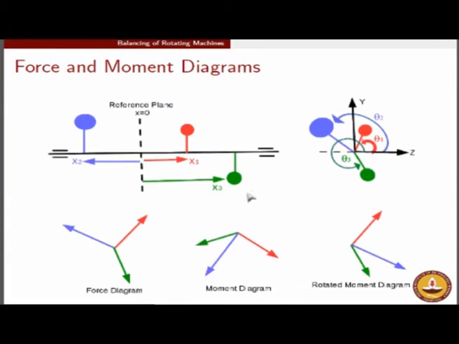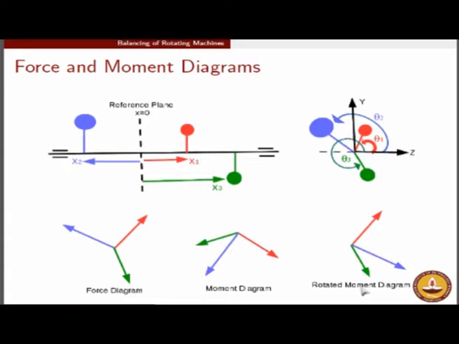If you recall, the x axis is along the direction of the shaft. So the z axis is basically the horizontal direction in the left side view, and therefore the vertical direction corresponds to positive y. So we are resolving all the forces and all the rotated moments along the z and y directions. So you have a cos theta component which is showing the z direction, and you have a sin theta component which is showing the y direction.